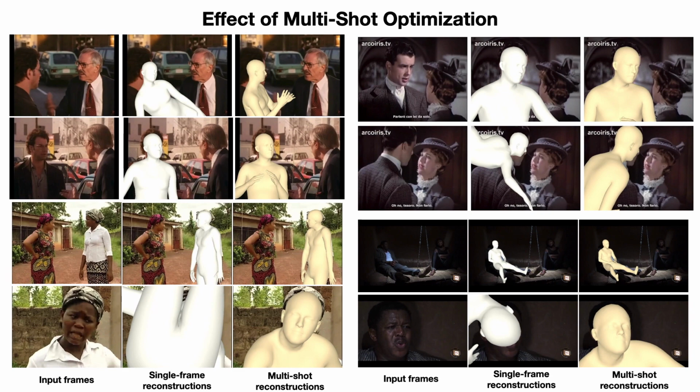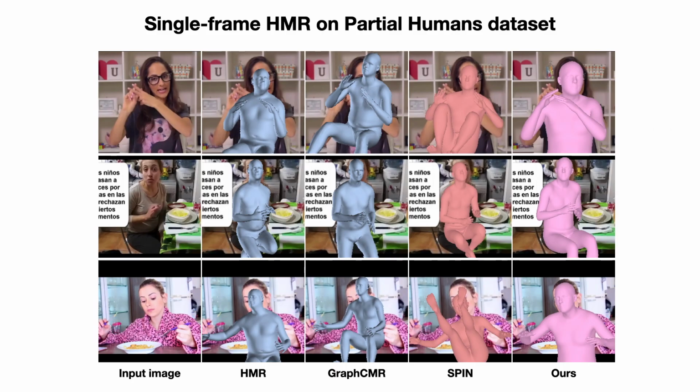Next, we demonstrate qualitative results of our approach. Our multi-shot optimization uses the shot continuity and relies on the information provided in more than one shot to improve the reconstruction. Our single-frame model outperformed previous models in the very challenging partial humans dataset.